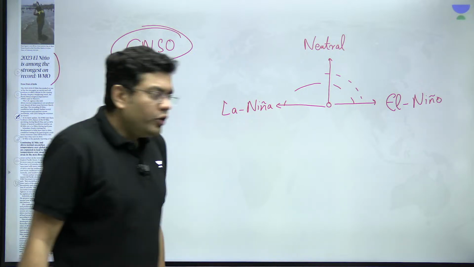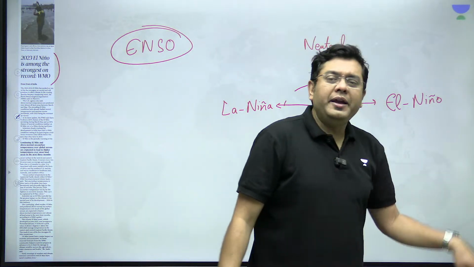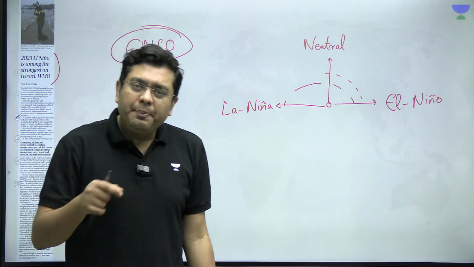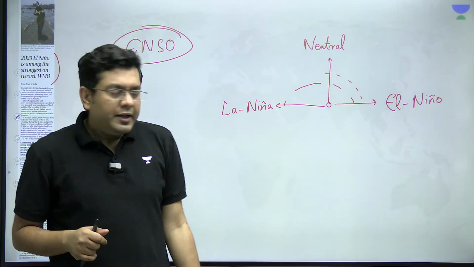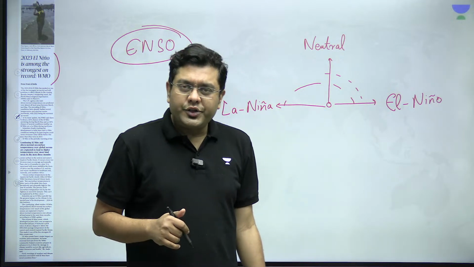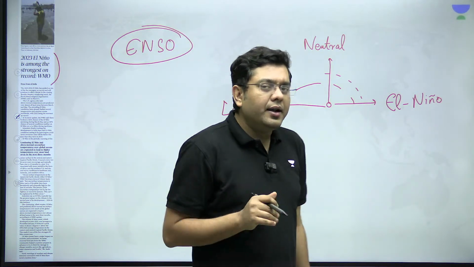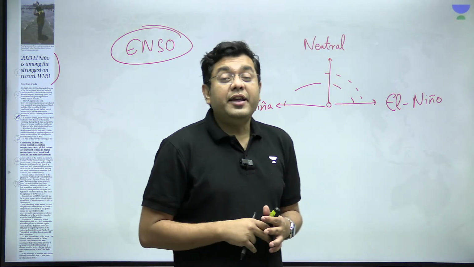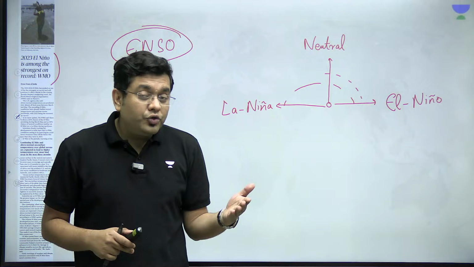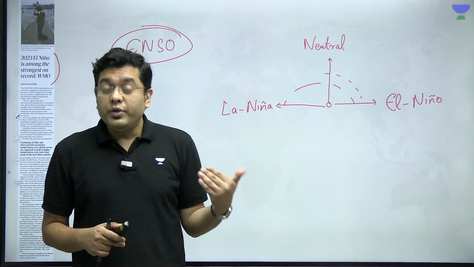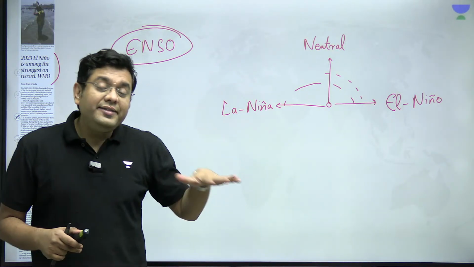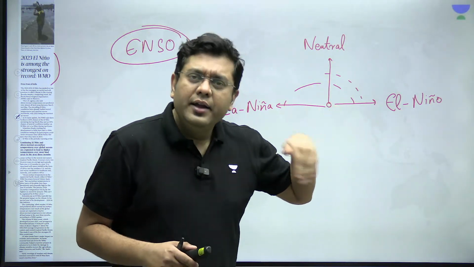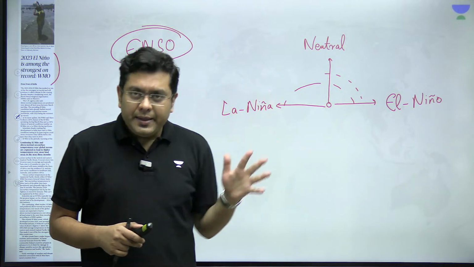Now, El Nino is what is referred to as the warming phase of the Pacific, where the Pacific gets heated up. Because of these El Nino conditions, India receives very little rainfall. Majority of the land areas receive less rainfall. 2023 was an El Nino year, where the average sea surface temperature of the Pacific was 2 degrees Celsius higher than what it normally would be.